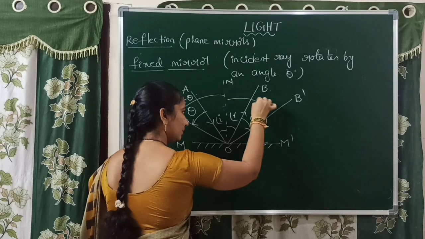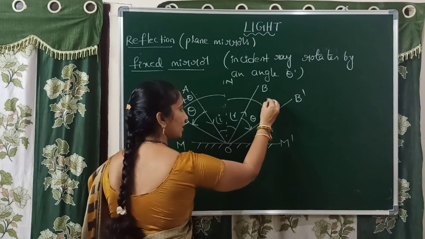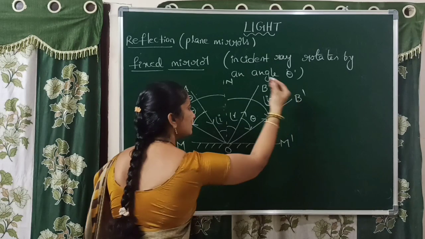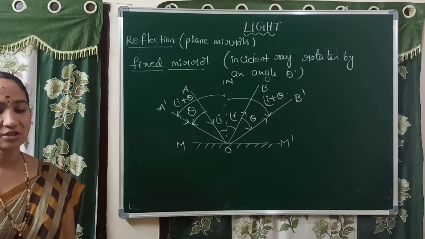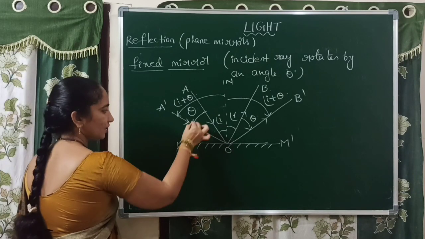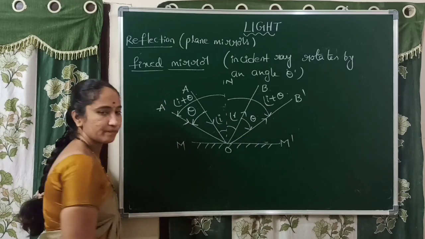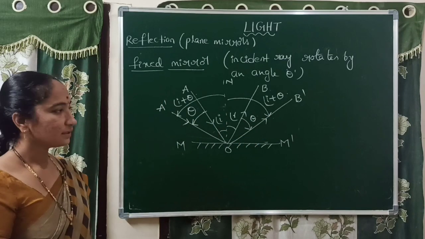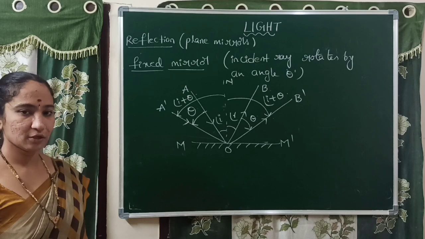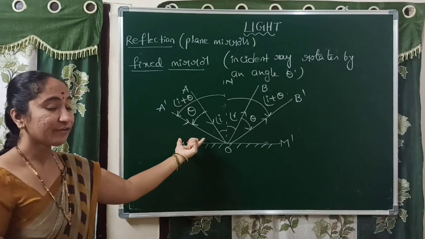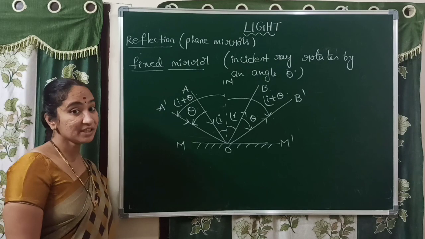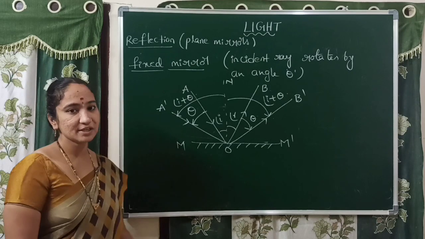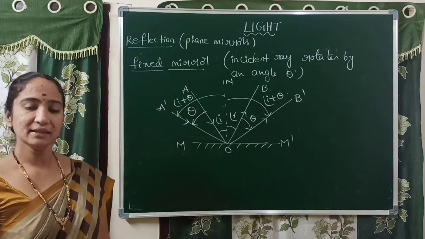The total angle of deviation becomes how much? I plus theta or R plus theta, but in the opposite direction. It is in this direction and it is in this direction. So this is the effect on the reflected ray when the mirror is fixed and the incident ray is rotated by an angle theta.